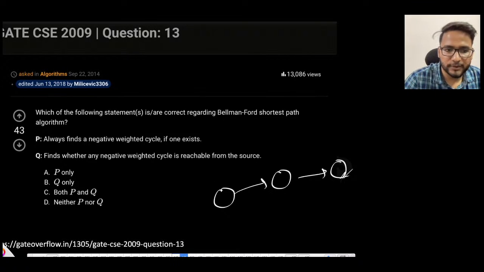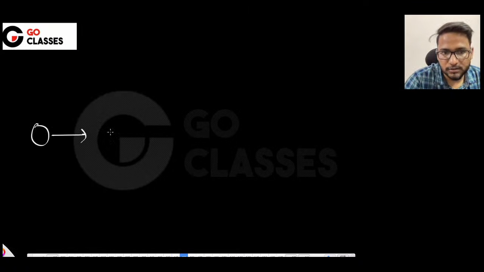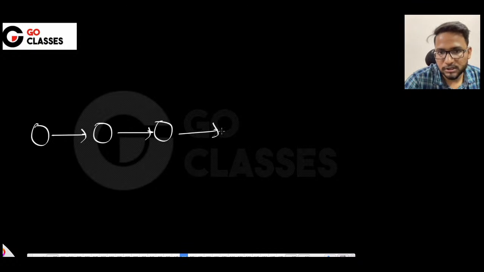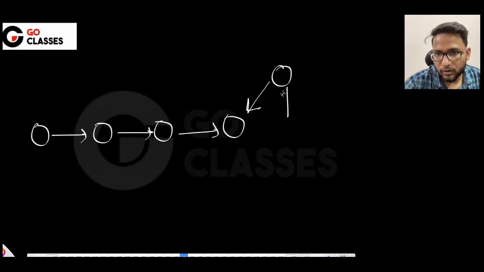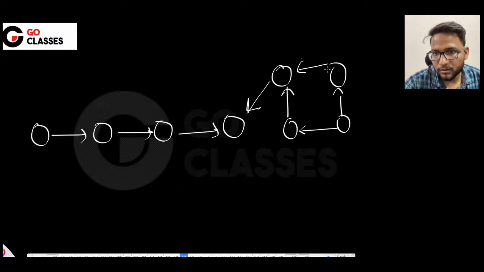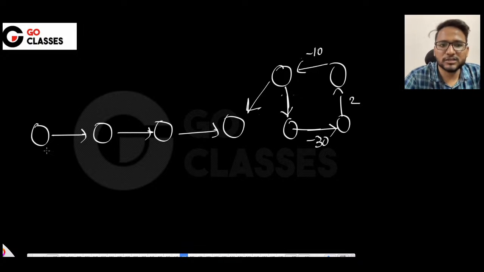Okay, let me go to the next page. Maybe let's suppose this is some node, this is some node, this is some node, and let's have a cycle which is not reachable. Maybe the cycle is this. Yeah, so these two should be in this way. Okay, great. Yeah, so I think this is a cycle. Let's suppose this is -10 to -30 or something. Okay, and this is the source vertex.